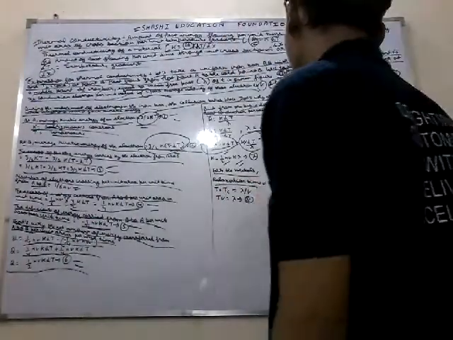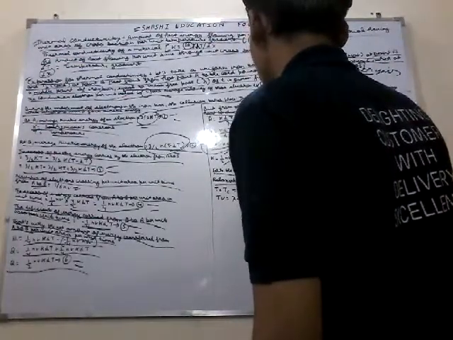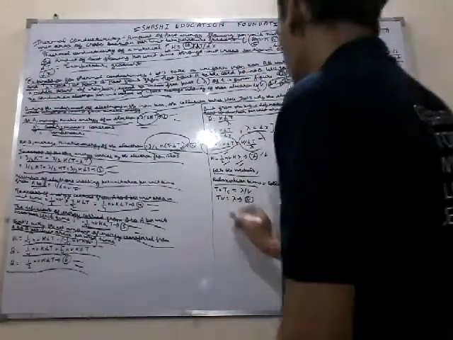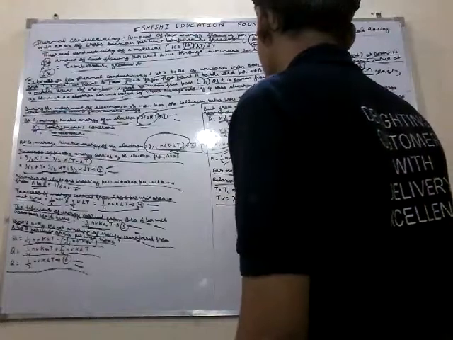For metals, relaxation time equals collision time. So according to this, tau equals tau c equals lambda by V. Then tau V equals lambda, which is called the eighth equation.